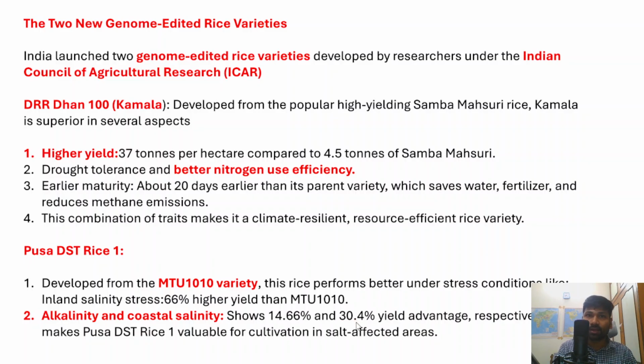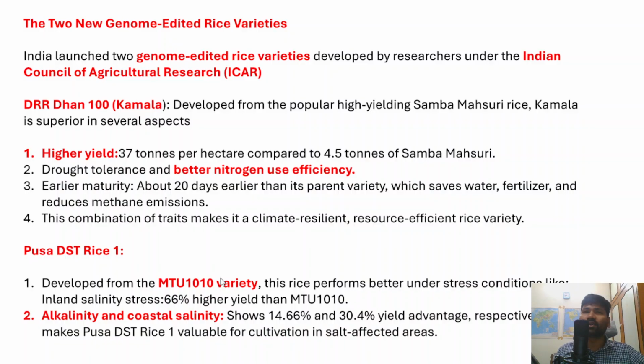varieties, right? The other thing that we should understand is that soil salinity is a problem in most agricultural land, because we just flood the fields with water. So the soil salinity has been increasing, and sea water intrusion has also become a common phenomenon, right?